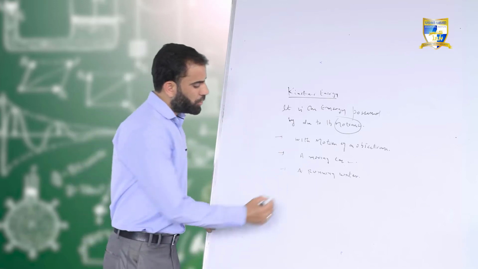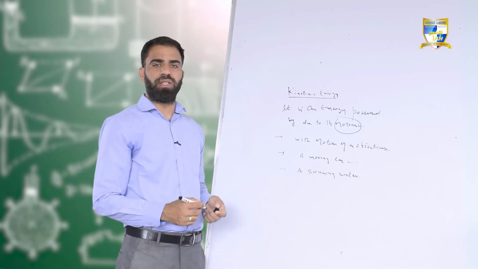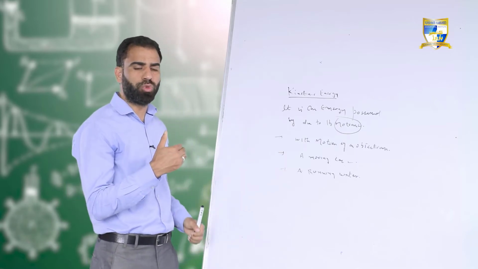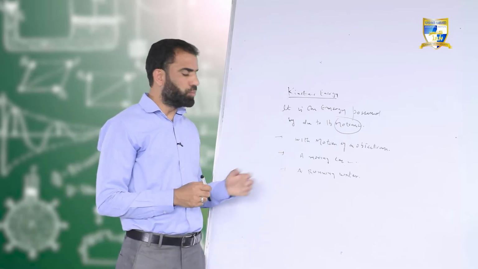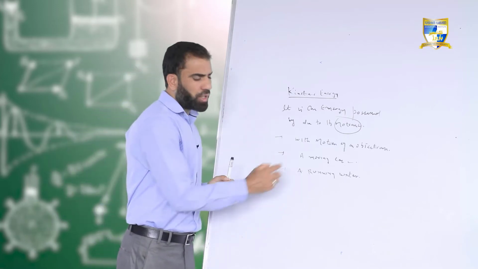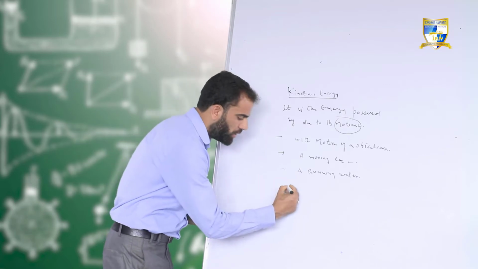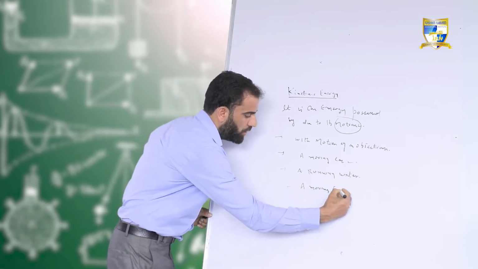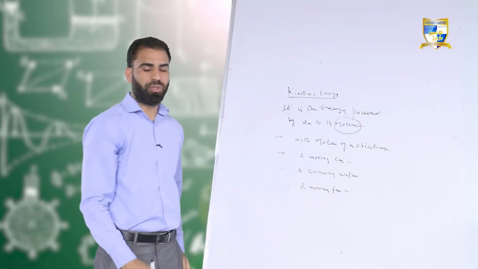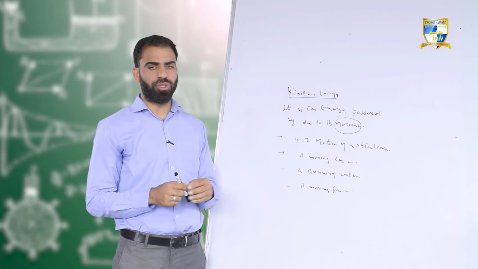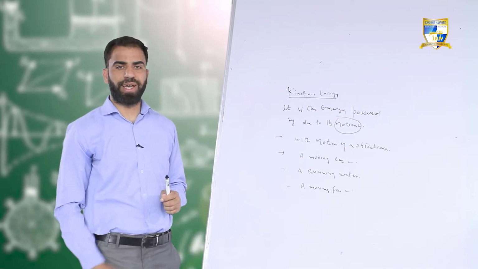Because it is in a sort of motion, and because of this kinetic energy, it can move another object, like it may move a log of wood, stones, or even a boat. So running water has kinetic energy. A moving fan has kinetic energy. So when an object is under a sort of motion, it will have kinetic energy.